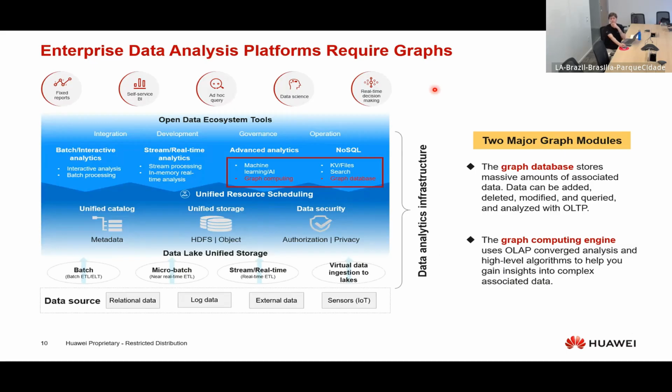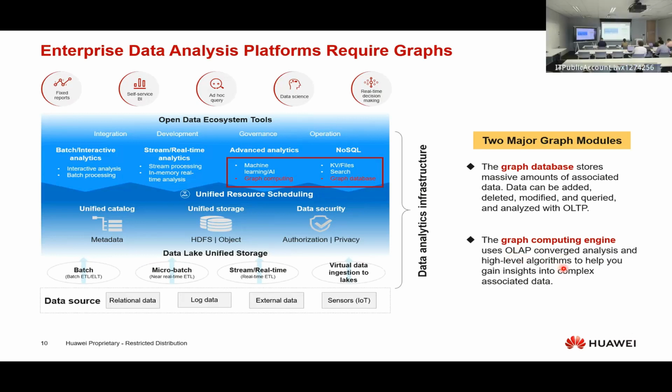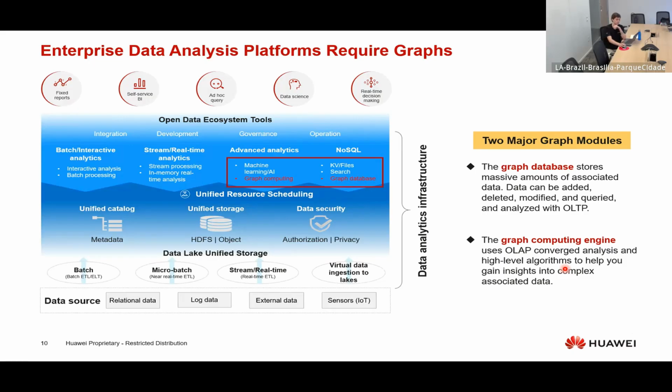The graph analysis and database is also really important for enterprise, machine learning and big data scenarios. But what I want to highlight in this slide is that we have two major graph models: the graph database, which is responsible for OLTP, the CRUD, basically, and stores the data, right? And the graph computing engine, or only graph engine, which does OLAP analysis, with high-level algorithms ready to perform this OLAP analysis, right? So we have these two major models in the graph database.